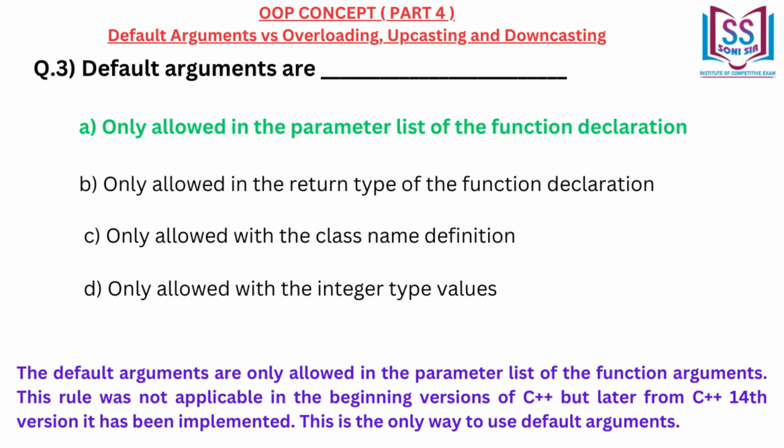The default arguments are only allowed in the parameter list of the function arguments. This rule was not applicable in the beginning versions of C++, but later from C++ 14th version it has been implemented. This is the only way to use default arguments.